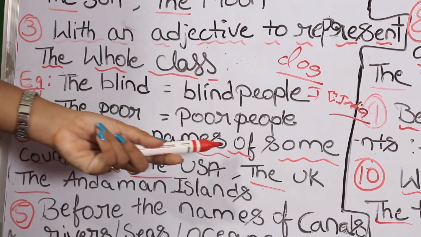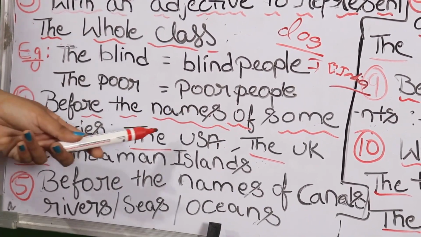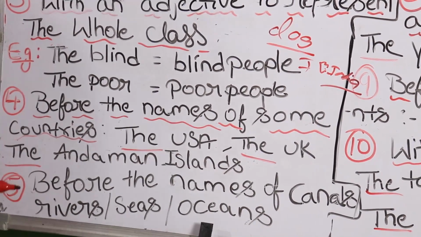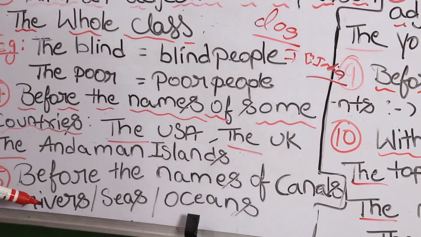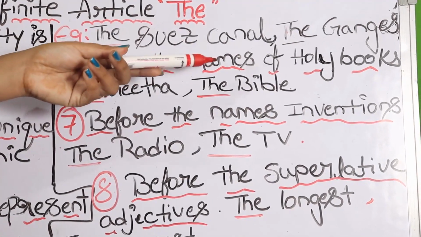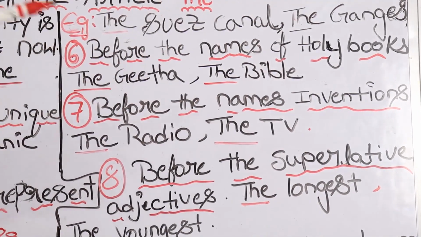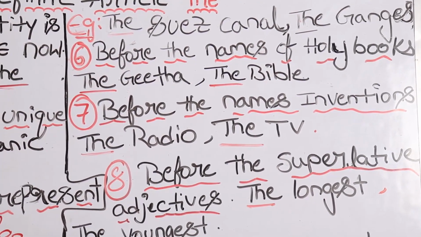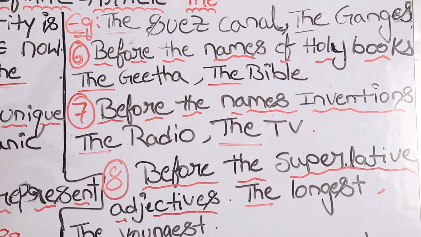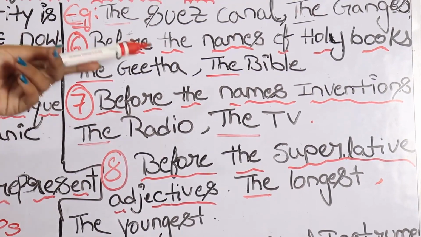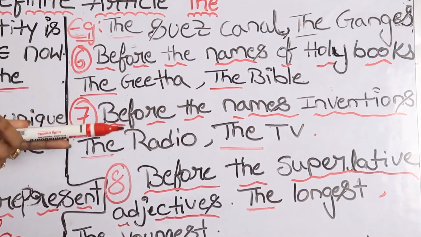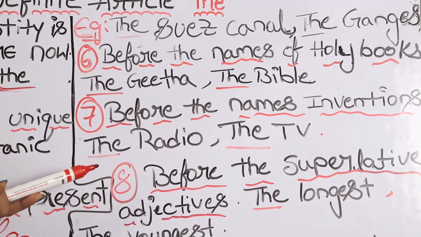Okay, only before some country names you have to use the. For example, the Andaman Islands, like that, because it's a group. Now, before the names of canals, rivers, seas and oceans. For example, the Suez Canal, the Ganges, the Yamuna, the Indian Ocean, the Red Sea, like that. Before any sea names or ocean names, you have to use the article. Now before the names of holy books like the Gita, the Bible, the Quran, the Ramayana, like that.